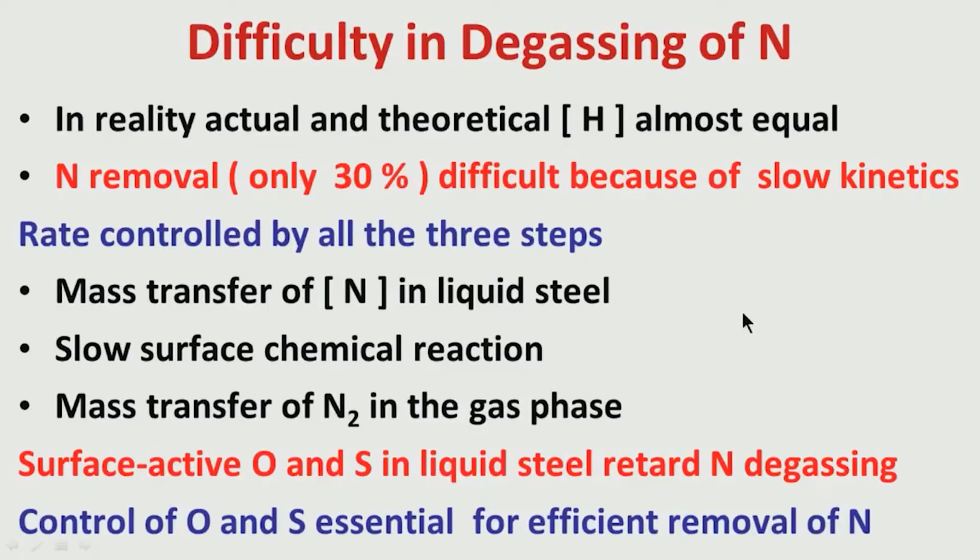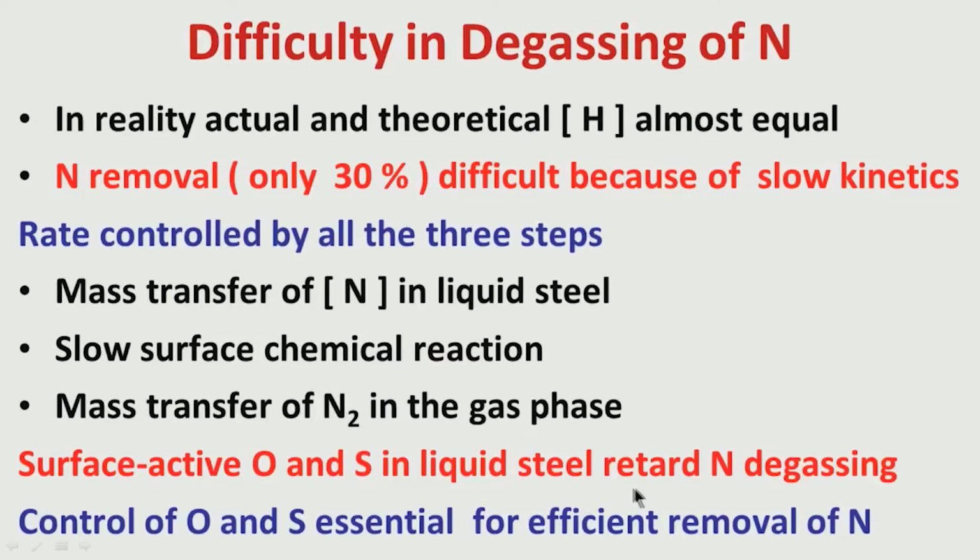That means, if oxygen and sulfur are present in liquid steel, there will always be some oxygen and sulfur in liquid steel. We are trying to deoxidize, we are trying to desulfurize, but it is not zero, some equilibrium values are obtained. So, it is near to those values. Whatever oxygen and sulfur are present in liquid steel, they will compete with nitrogen atoms to go to the surface between liquid steel and gas.